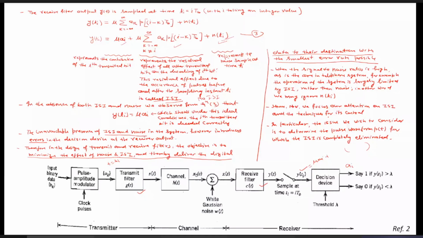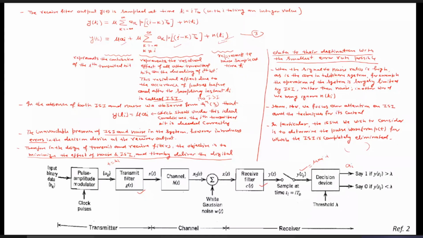In particular, the issue we wish to consider is to determine the pulse waveform p(t). Because of this p(t) only, the term a_i p((i-k)T_b), this ISI effect is appearing. But if we consider this p(t) such that at i equals k, that is, once k equals i, this p(t) is 1.